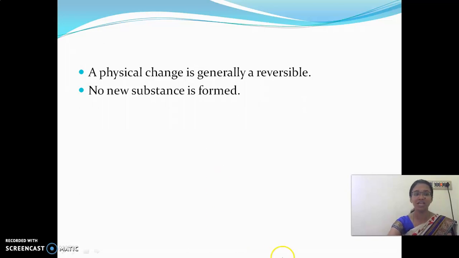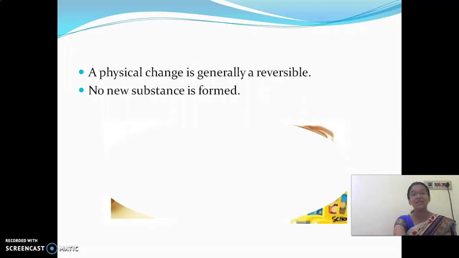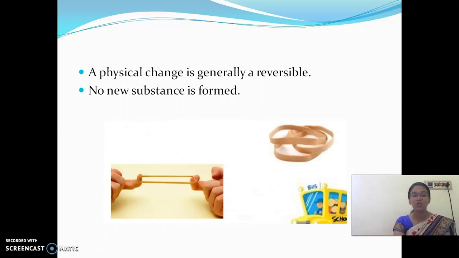So look at here one more thing. A physical change is generally a reversible change. What is it? It is generally a reversible change. This we can get again. And here no new substance is formed. No new substance is formed in a physical change. Example, I am going to stretch a rubber band. After I release it, what happens? It again regains its original position. So what is this? It is a reversible change. Is there any new substance formed?